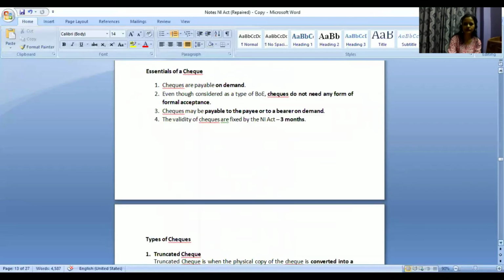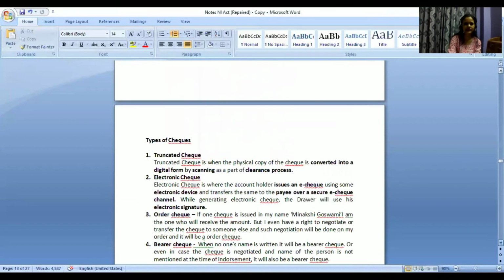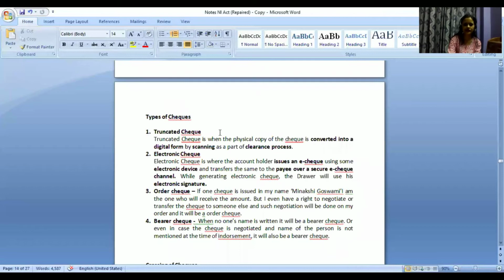So these are some of the essentials. Then we have types of checks. So here we have truncated check also, electronic check also, which are also mentioned under the definition of check. So these are the different types: truncated check, electronic check, order check, bearer check.